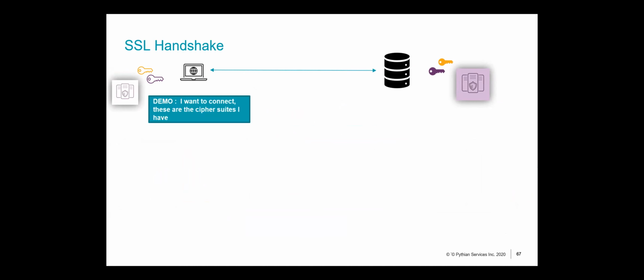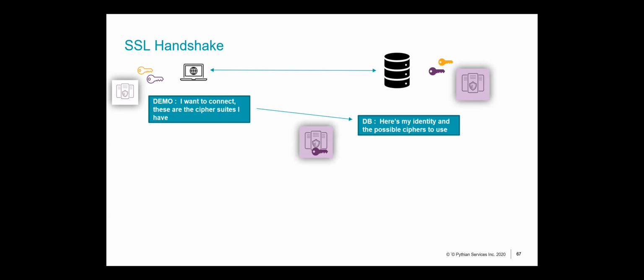Now you've got a client that wants to connect to your server. So the client will say, I want to connect to you, and these are the cipher suites that I want to use to encrypt this connection. Okay. It sends across this information to your database server. Now the database will respond, okay, this is my identity, and along with that, I'm going to send you the possible ciphers that I will use, right? This information, the database will relay back to the client.